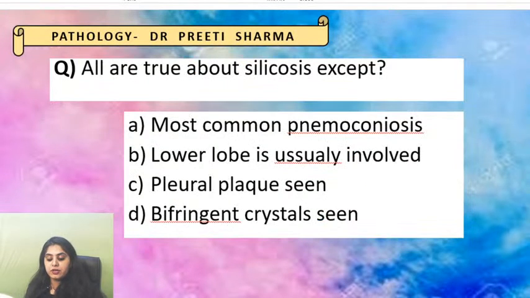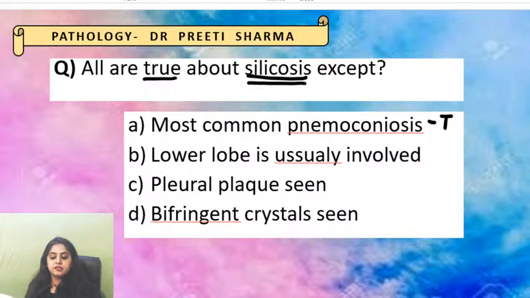Let's go to the next question. All are true about silicosis except: most common pneumoconiosis, lower lobe is usually involved, pleural plaque is seen, birefringent crystals are seen. So I'll tell you one rule and you'll never get this wrong. See, all are true except, let's read one by one. Most common pneumoconiosis, this is true. Silicosis is the most common pneumoconiosis.